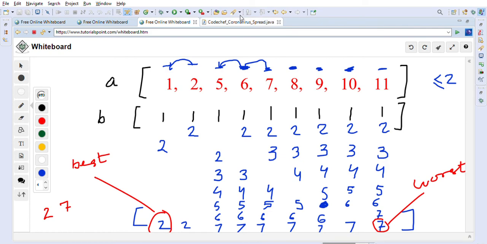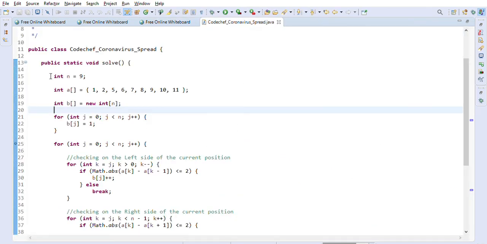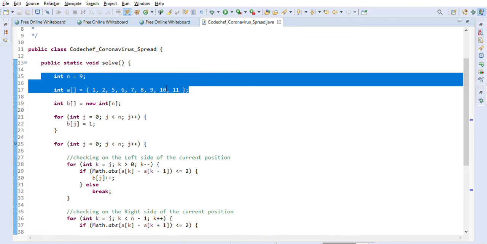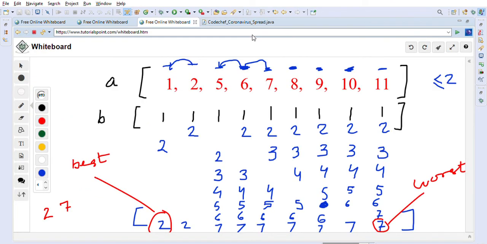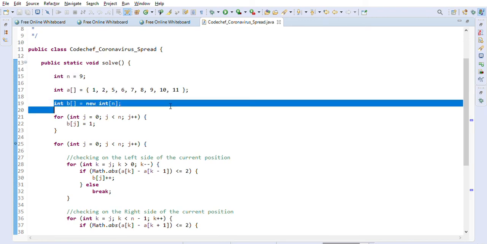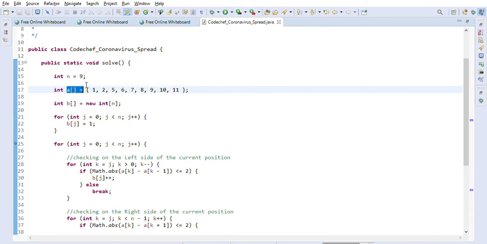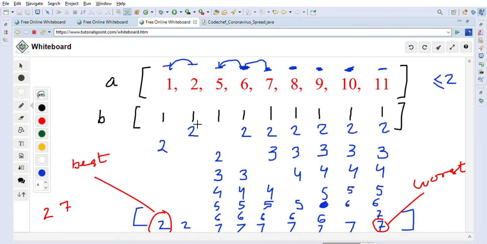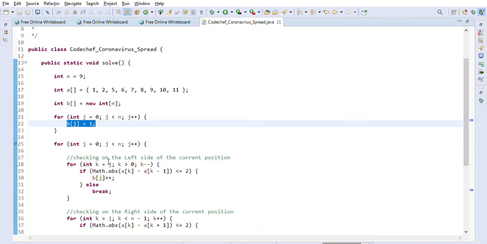So let's look into the Java solution for this problem. So A is equal to 9, and this is the same example that we just saw. So this input array is given to us. I created a B array which is the same size as A array, and we are just assigning values 1 in the beginning, correct? Because we want to check possibilities that if this person is infected, then what happens? So we want to check all the possibilities. So that's why we are doing it like this.